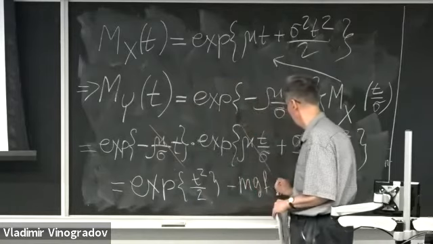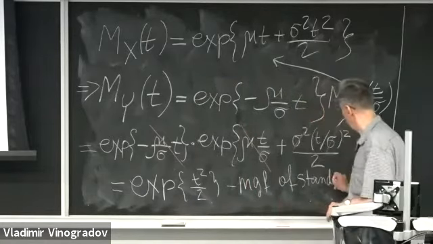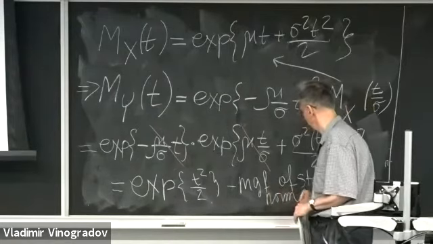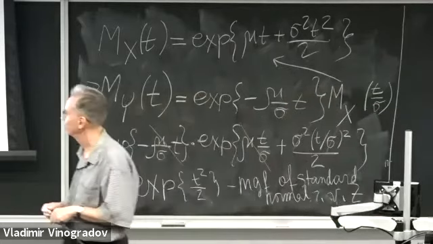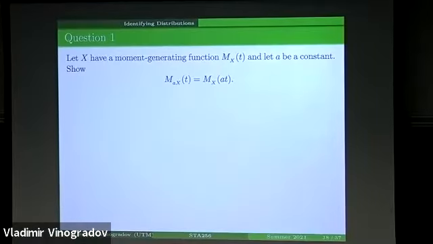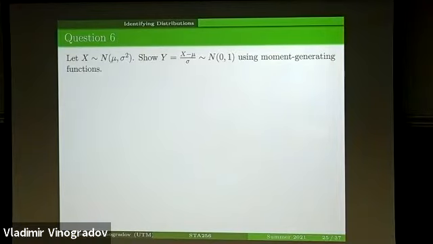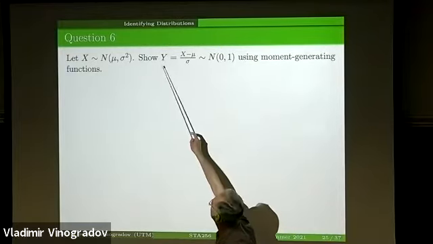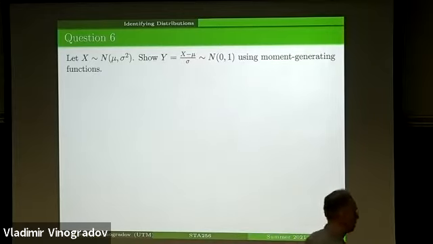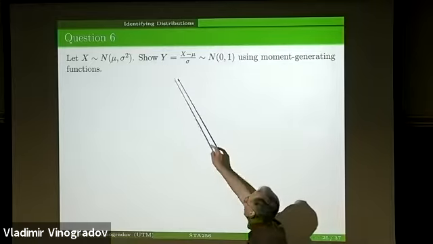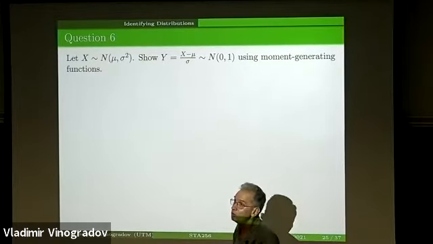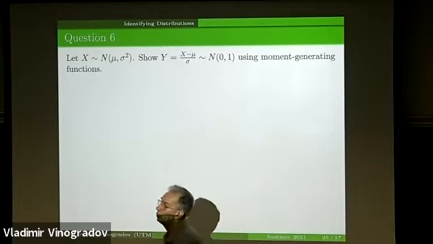which is the MGF of standard normal random variable Z. Due to the uniqueness theorem and the fact that we showed that the moment generating function of such standardized variable Y is the exponent of t squared over 2, which is the same as the moment generating function of standard normal variable Z, the distribution of standardized variable Y is standard normal, which easily follows from the uniqueness theorem.